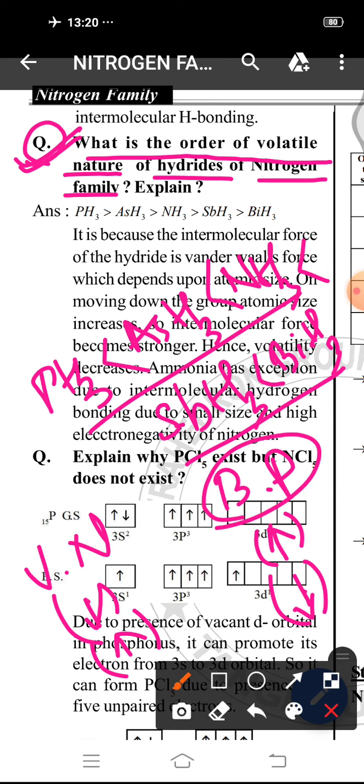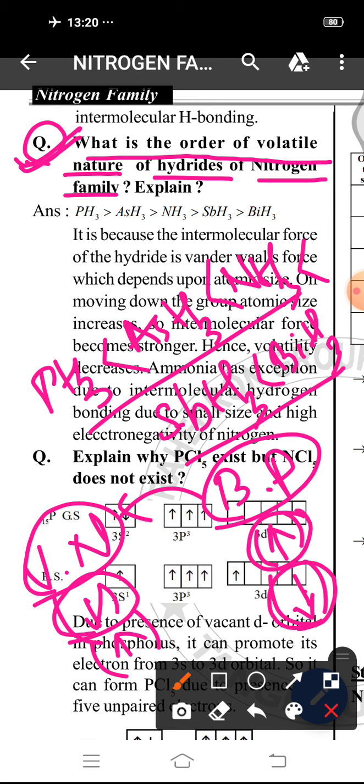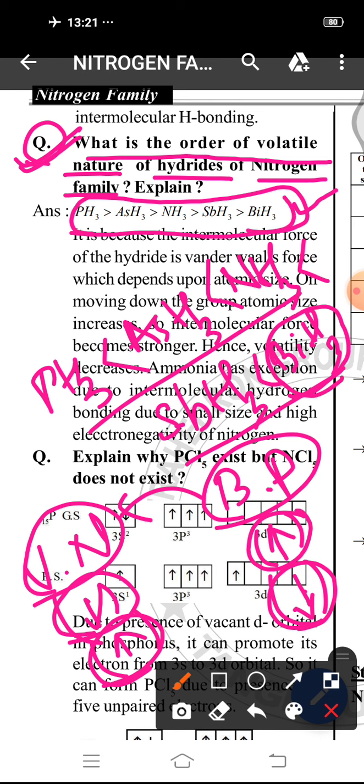Since boiling point order affects the volatile nature, higher is the boiling point, lesser is the volatile nature, and lesser is the boiling point, higher is the volatile nature. So the volatile nature of the hydrides will be just reverse of boiling point. BiH3 has higher boiling point, so in volatile nature, BiH3 is lesser volatile. In case of boiling point, PH3 is less boiling point, so in case of volatile nature, PH3 is highly volatile.